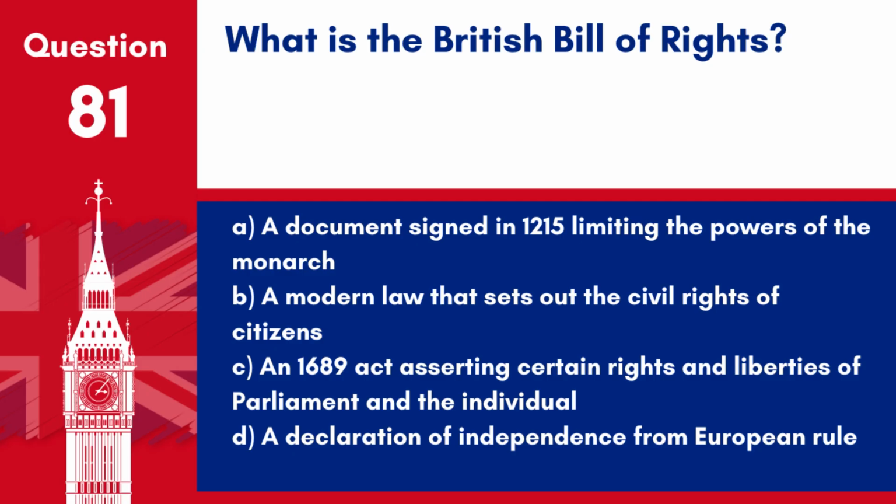D. A Declaration of Independence from European rule. Answer. C. An 1689 Act asserting certain rights and liberties of Parliament and the individual. The British Bill of Rights of 1689 is a landmark act in UK constitutional law detailing the rights of Parliament and limits on the monarch's power.